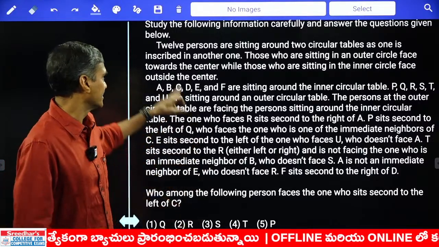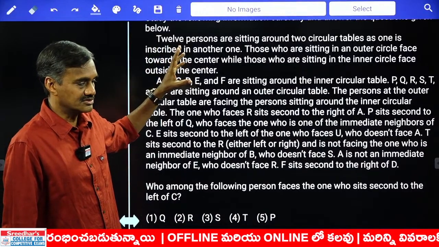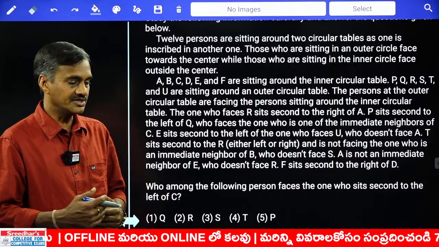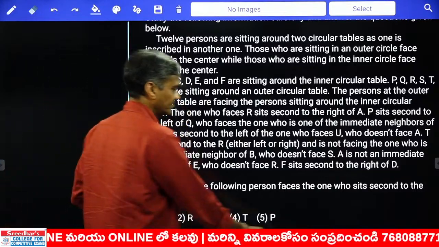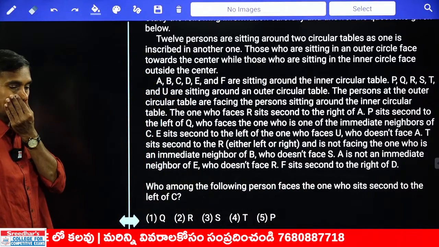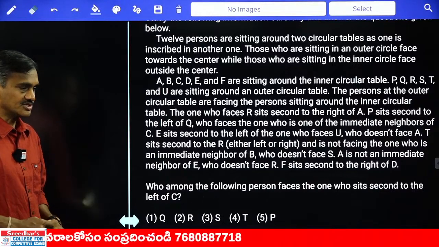Clear? Rather than giving this entire information, he can clearly give it like this: the persons seated in the outer circle and the inner circle are facing each other. Then it means the same. Okay, then start working out this one. Your time starts now.